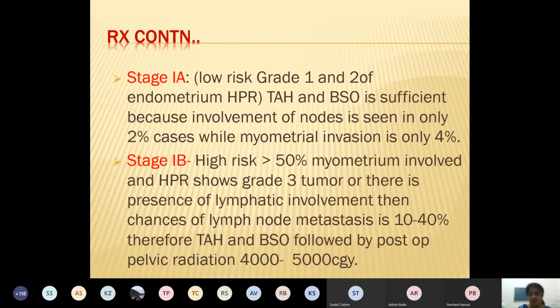According to that chart, stage 1A, just now I told you, it is limited to endometrium, not gone into the myometrium, very low risk patient. Here total abdominal hysterectomy along with bilateral salpingo-oophorectomy is sufficient, no node dissection required. Stage 1B has a little extra risk because it has invaded into the myometrium, and there are chances that lymphatic invasion may be there, so you have to take the lymph node sampling in these cases.